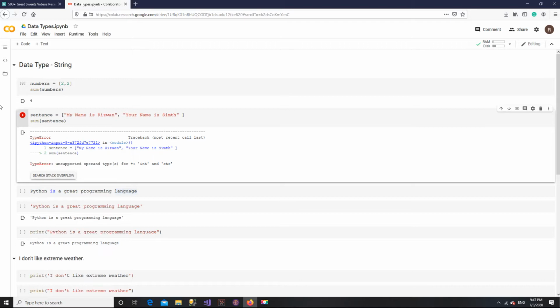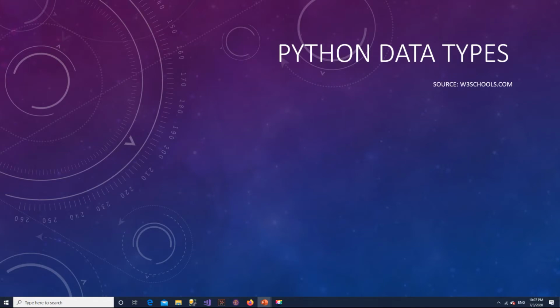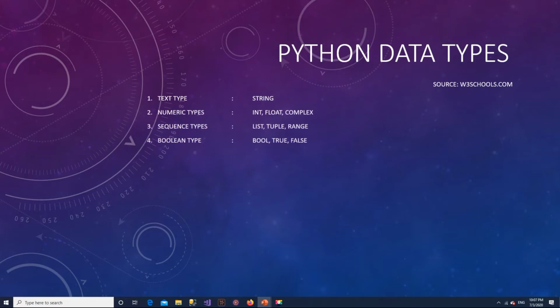These examples were just to give you some idea that in Python you are going to deal with different types of data. Therefore, you may have to apply different functions and use different containers to store them. The three data types that we will cover in this course are strings, numbers, either integer or float, and Boolean.